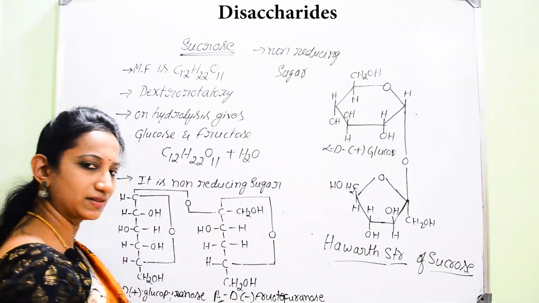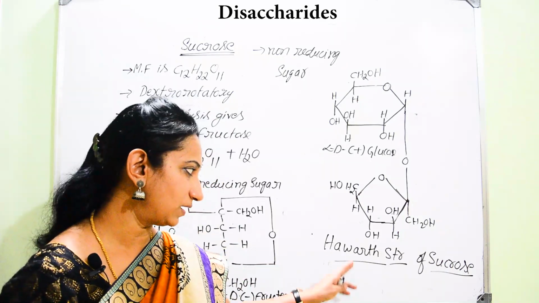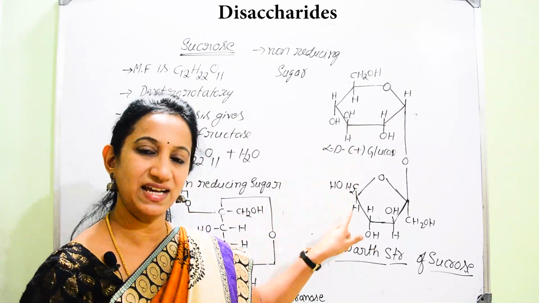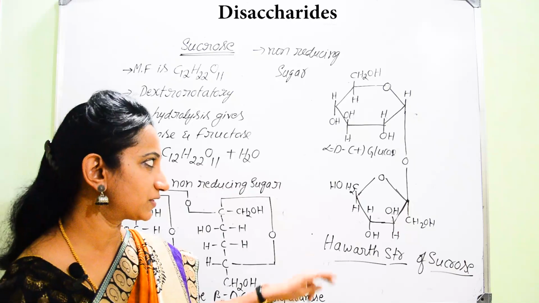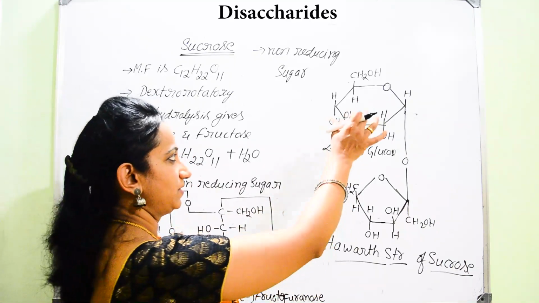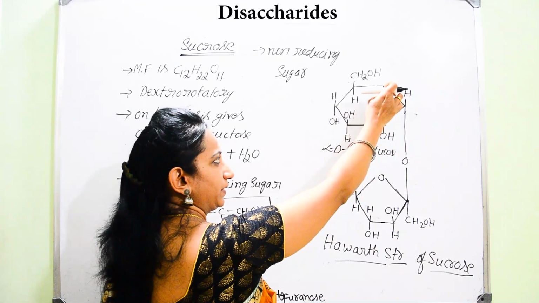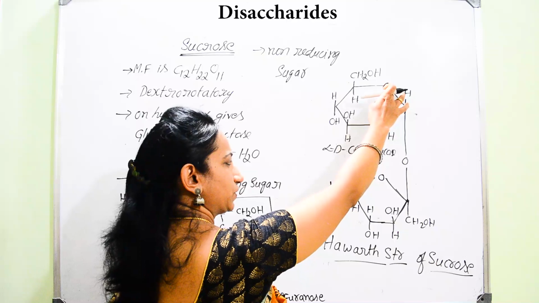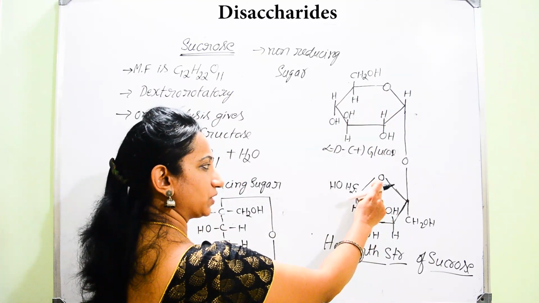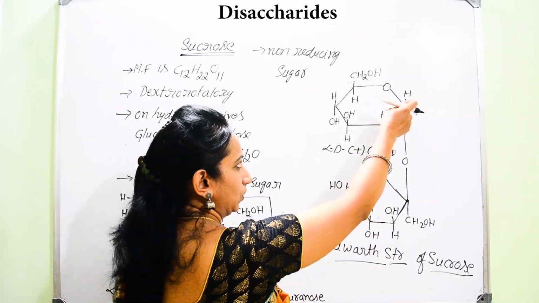This is a very important structure that will be given in examination. If they ask how to write the Haworth structure for the sucrose, then you should remember these arrangements. So, I think it is quite easy to remember this order. Again, I will repeat it. First, you should write hexagonal ring. Here you don't forget to write the oxygen in the same position. And you should write pentagonal ring here, and mention oxygen here. Then, you should link these two.